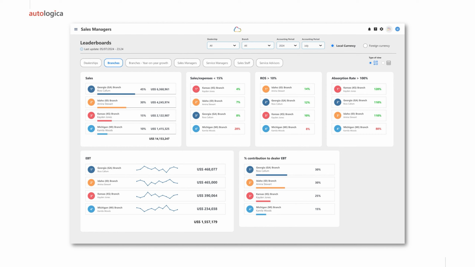So this gives you the full picture of each dealership individually, and also you can compare that dealership with others. This is part of the context, sales, and also you can compare sales with other KPIs. This is what we said at the beginning, that everything should have a context.